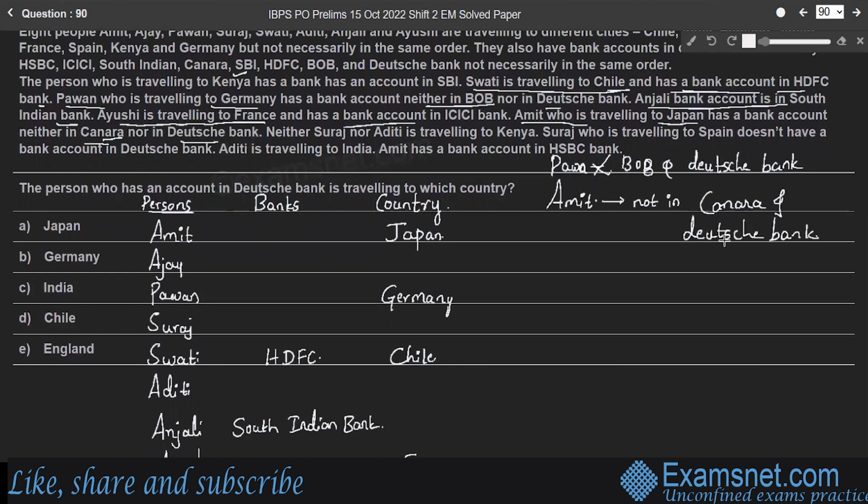Right? Then neither Suraj nor Aditi is traveling to Kenya. So Suraj and Aditi are not traveling to Kenya. We'll consider this point later. And Suraj who is traveling to Spain.